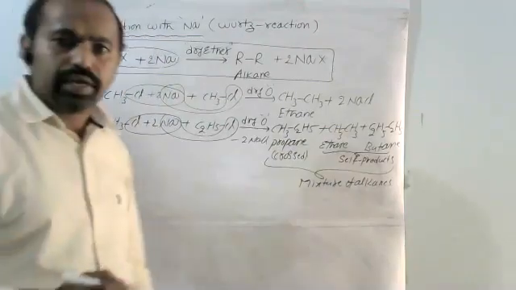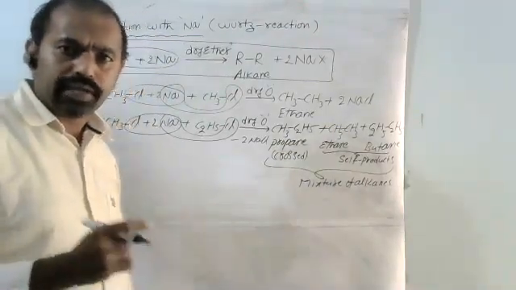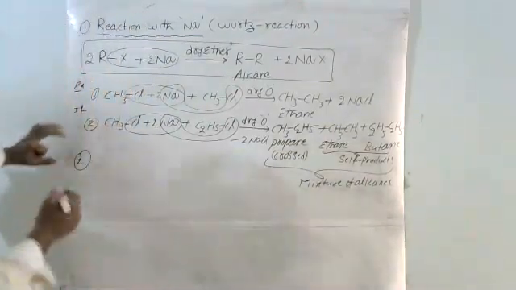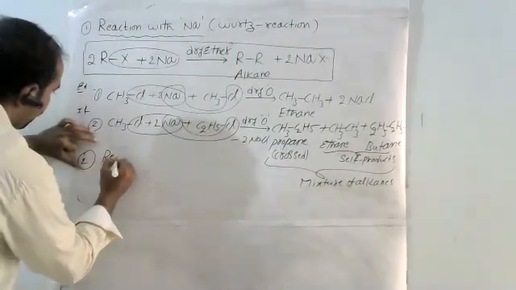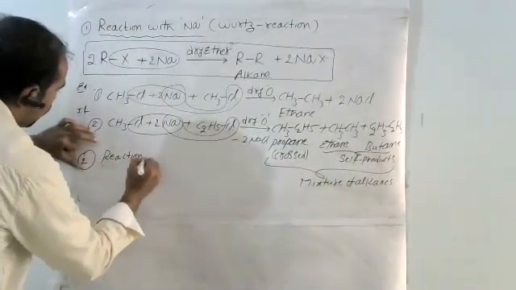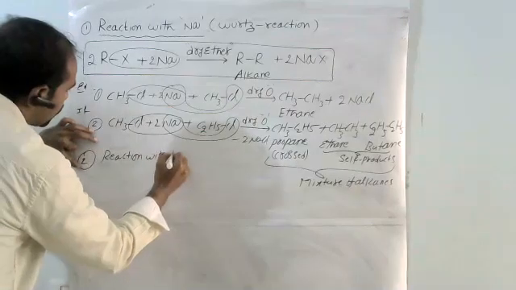Reaction with the sodium. One more important property, reaction with the magnesium. Reaction with Mg.